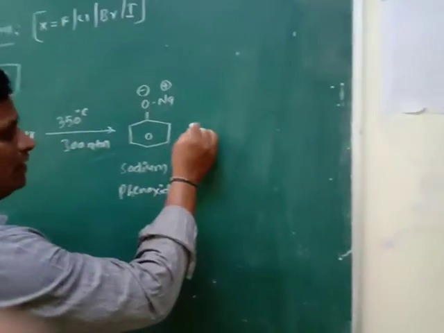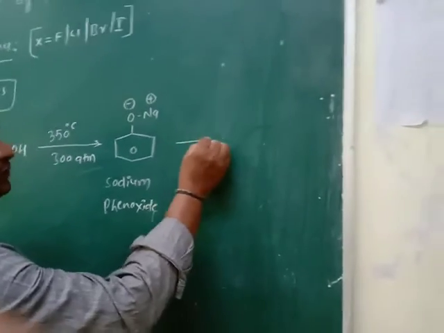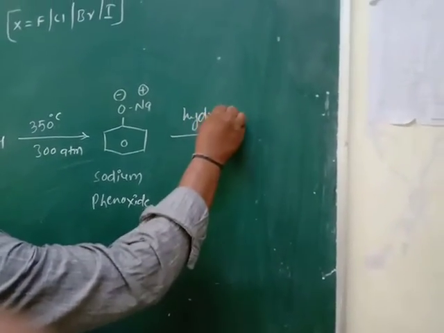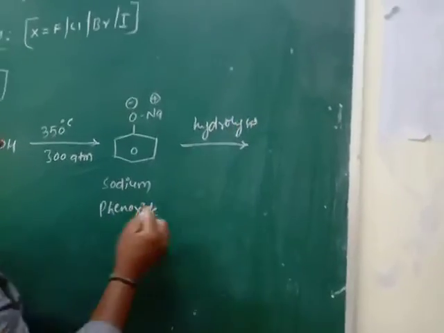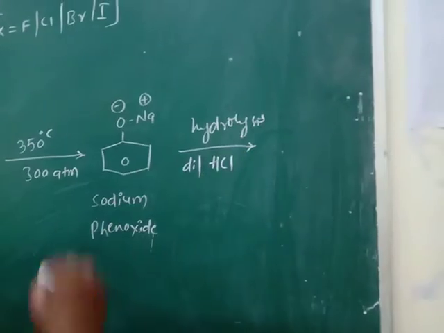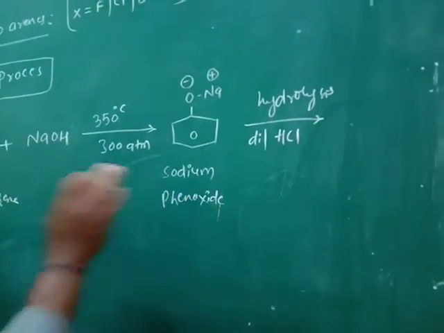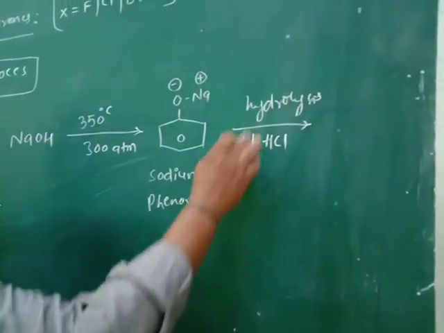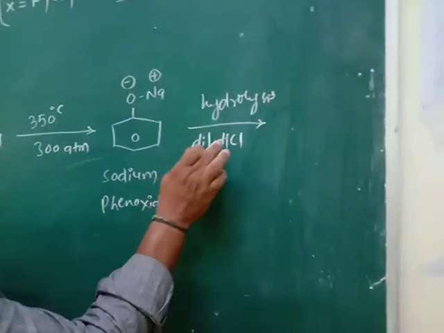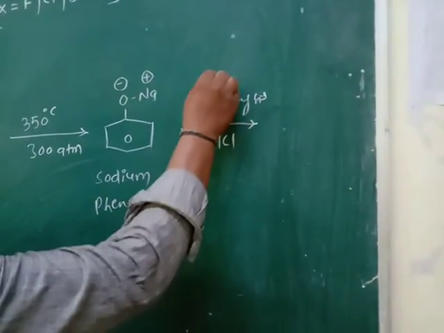The obtained sodium phenoxide, on hydrolysis in the presence of dilute HCl, gives phenol.